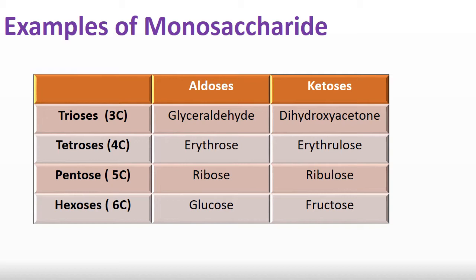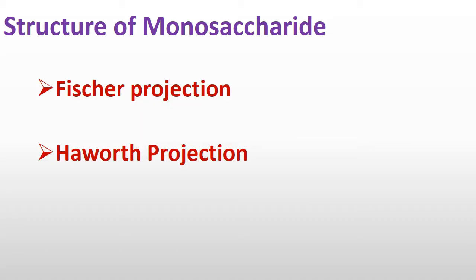Now we will see the structure of monosaccharides, how we can draw the monosaccharide structures. Monosaccharide structures can be drawn in 2 ways, Fischer projection and Haworth projection. But in Fischer projection only 1% of monosaccharides can be drawn, and in Haworth projection 99% of monosaccharides can be drawn. We will see one by one what Fischer projection and Haworth projection are.